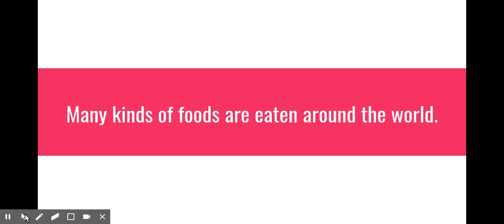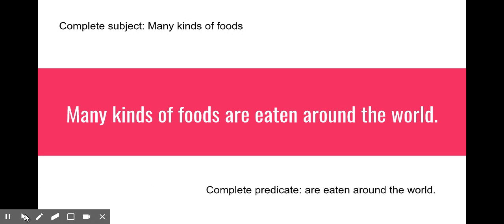Let's look at another one here. Many kinds of foods are eaten around the world. Okay, so we have to stop. What is the what or the who of the sentence? It's many kinds of foods. And then we have, for your complete predicate, are eaten around the world.